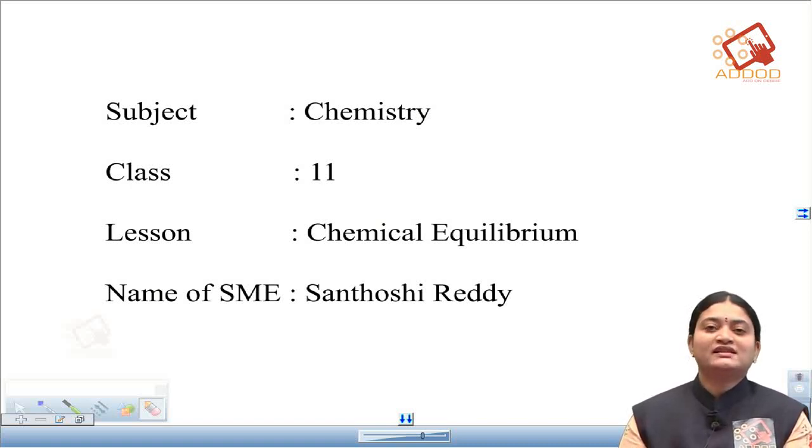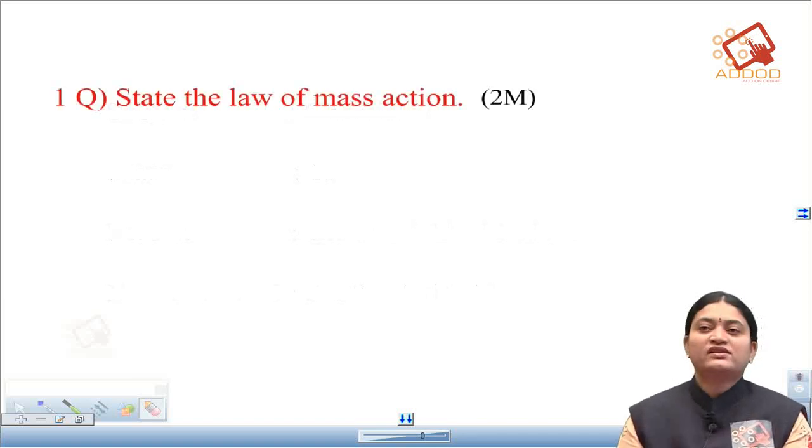Okay, so in this, let us see one by one the important questions which were frequently asked in the board exam. The first question we are having is, state the law of mass action. Here we have to give the statement. According to this law of mass action, at a given temperature, the rate of a chemical reaction is directly proportional to the product of active masses of the reactants. So this we call a law of mass action.